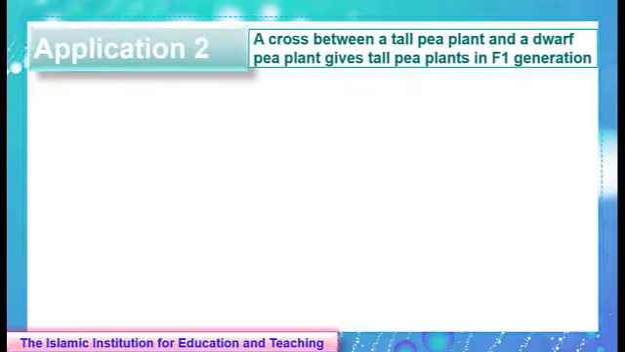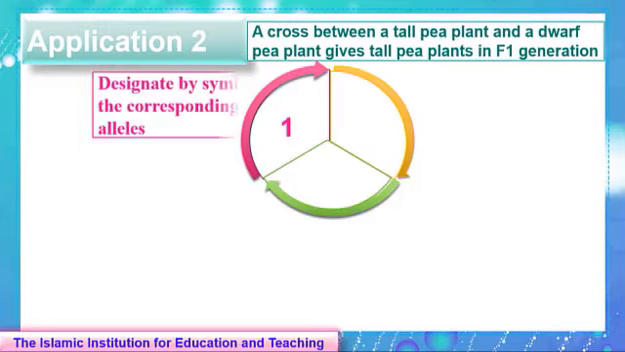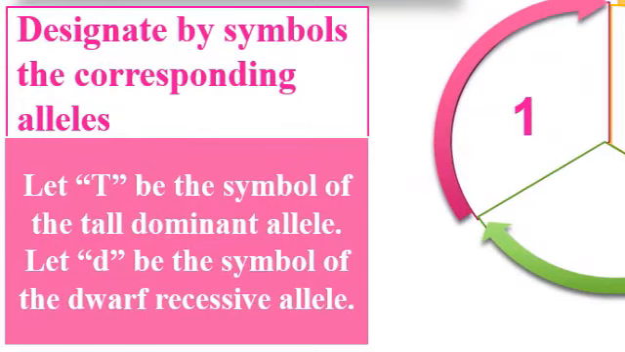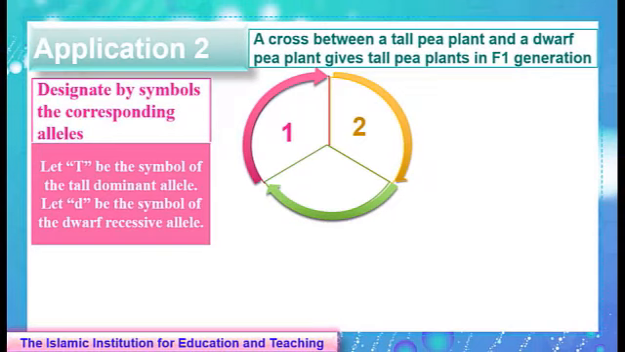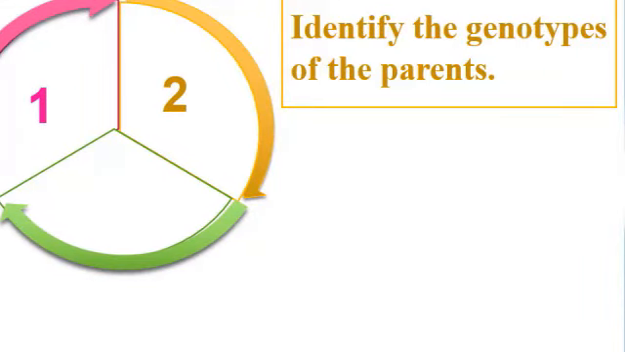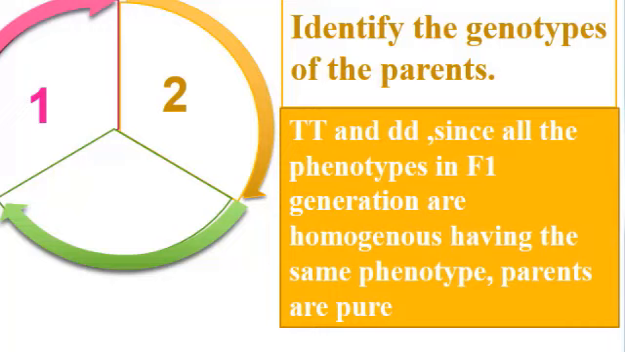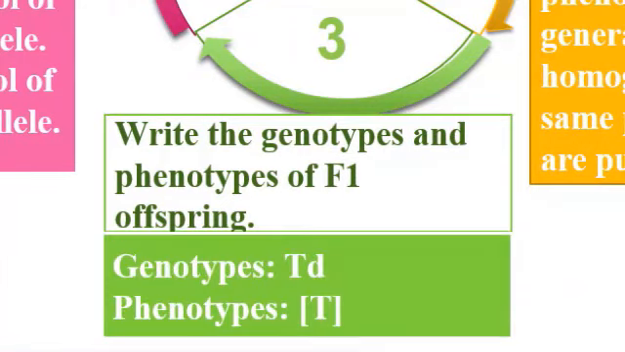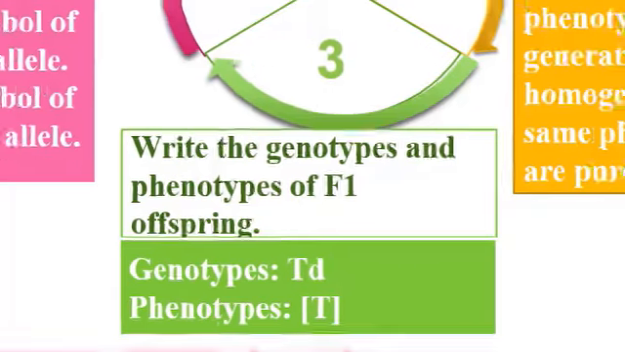Let's see how to answer these questions. Question number 1. Designate by symbols the corresponding alleles. Since tall is dominant, then let capital T be the symbol of the tall dominant allele and let small d be the symbol of the dwarf recessive allele. Number 2. Identify the genotypes of the parents, TT and DD, since the phenotypes in F1 generation are homogeneous, having the same phenotype. Parents are pure. Number 3. Write the genotypes and phenotypes of F1 offspring. Their genotypes will be TD since they are hybrids, and the corresponding phenotype will be T.